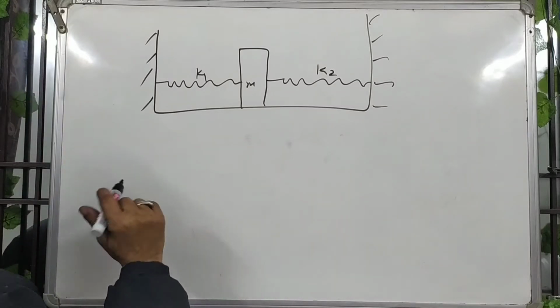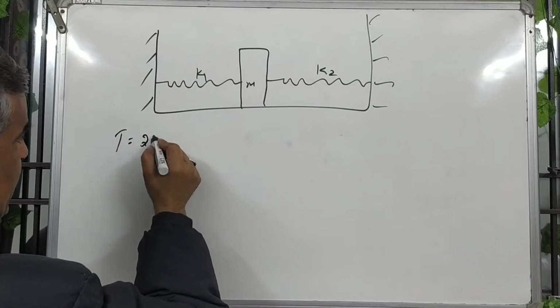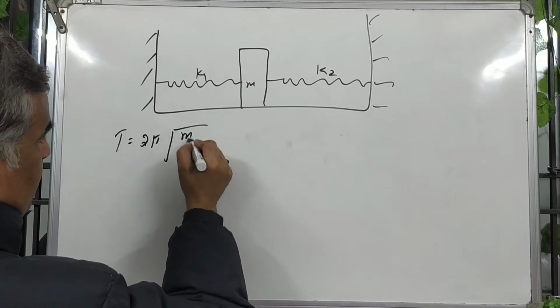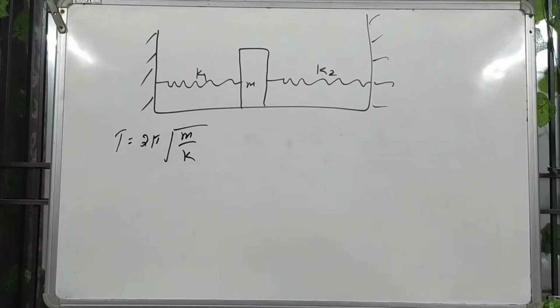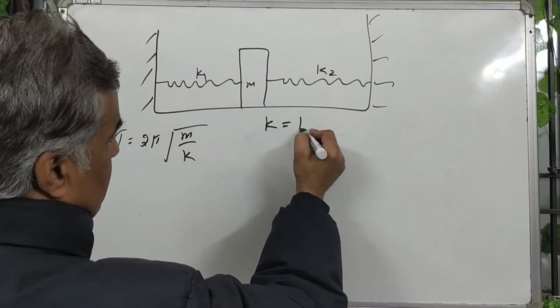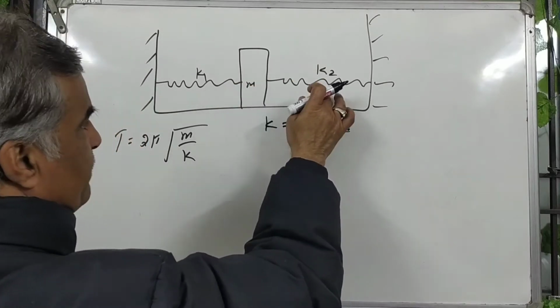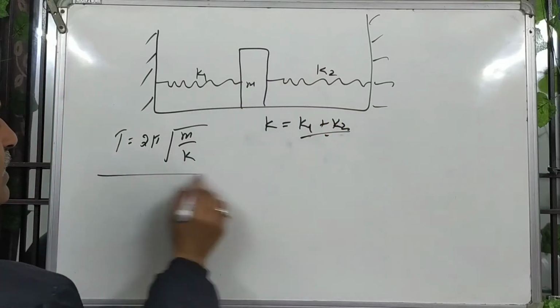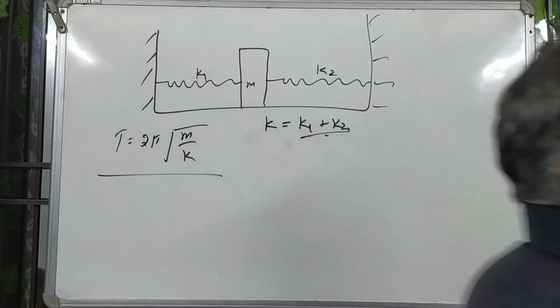So in this, time period T equals 2 pi square root m by k, and this is the parallel combination. In parallel combination this k will be k1 plus k2. Substitute k1, k2 are given, mass is given, substitute the values and you will find the answer. This is the answer. Okay.